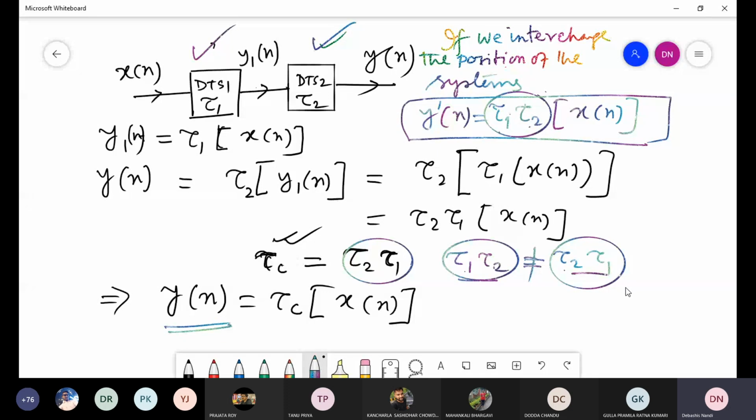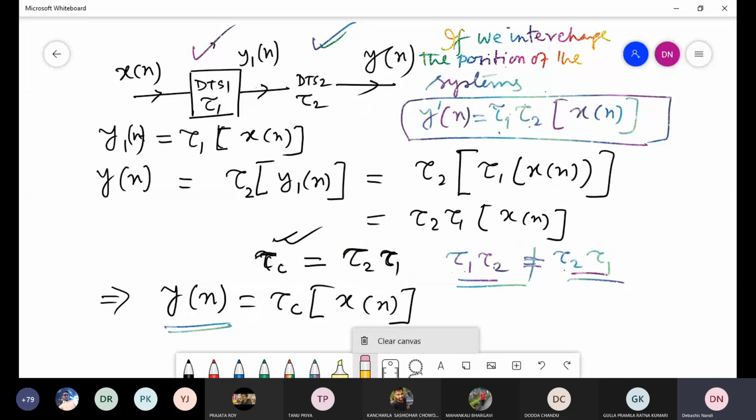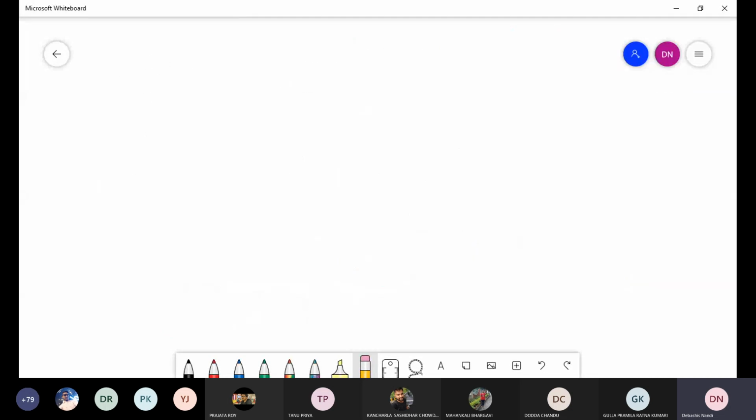But in general, they are not the same. Have you got this point? That means the operators tau 1 and tau 2, or T1, T2, are not commutative in general.